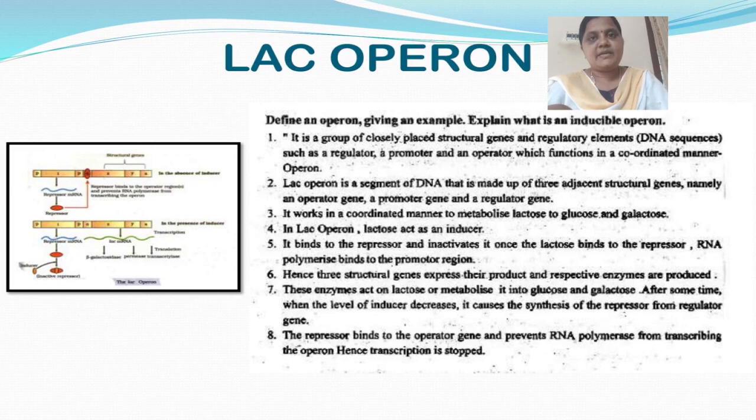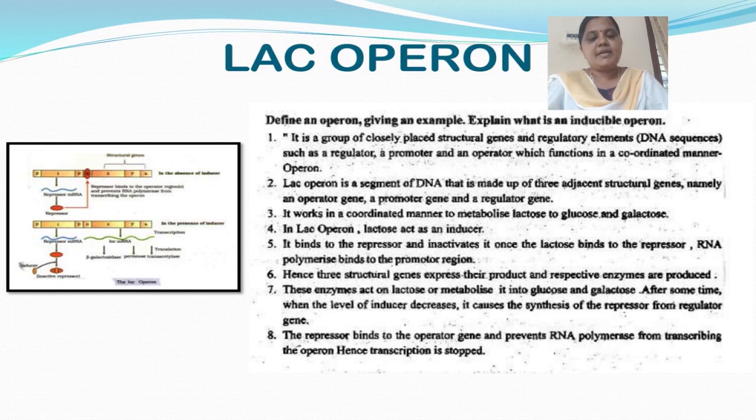And now I told the definition for the operon. Once again I will tell the definition for the operon. It is a group of closely placed structural genes and regulatory elements, DNA sequences such as regulator, promoter, and operator, which function in a coordinated manner. This is about the operon.